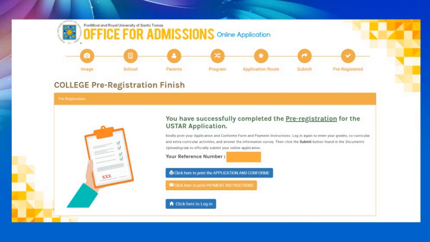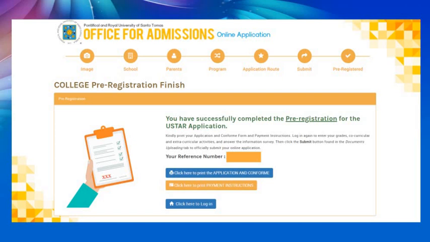When you do that, okay, so it will show you this page. It says you have successfully completed the pre-registration for the USTAR application. Okay, so it's here. It will show you your reference number again. Please take note of that just in case your email doesn't work properly, or you don't find it even in the spam folder. You have your record, so you can take a picture, you can screen cap, or you can copy it on a piece of paper.